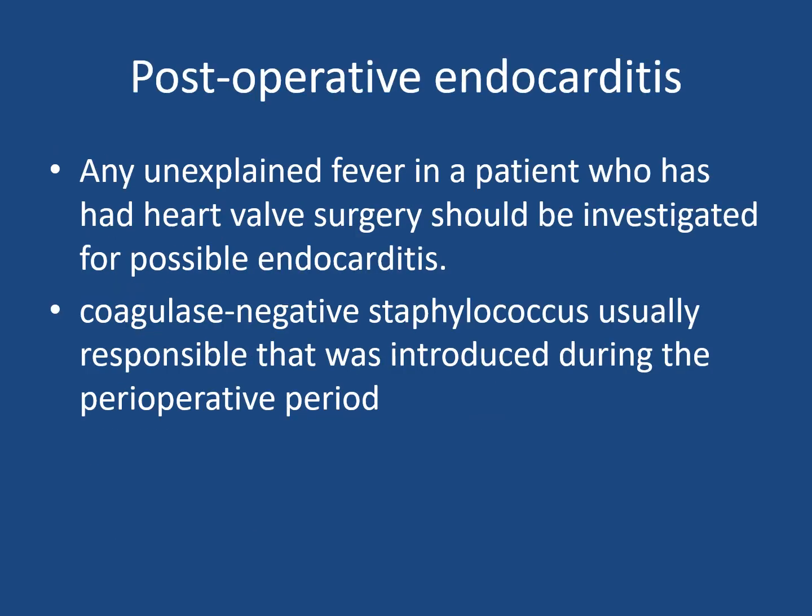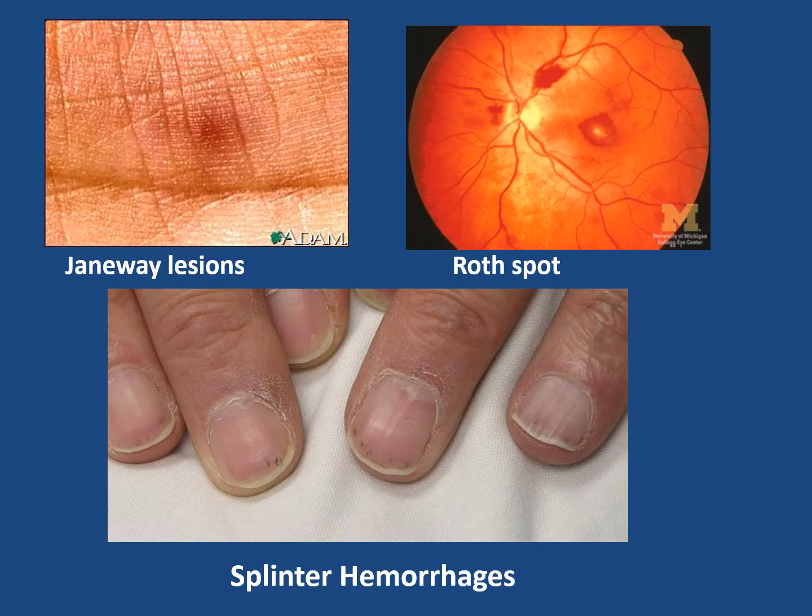Post-operative endocarditis: any unexplained fever in a patient who has had heart valve surgery should be investigated for possible endocarditis. Coagulase negative staphylococcus, introduced during the perioperative period, is usually responsible. We have a picture of Janeway lesions.